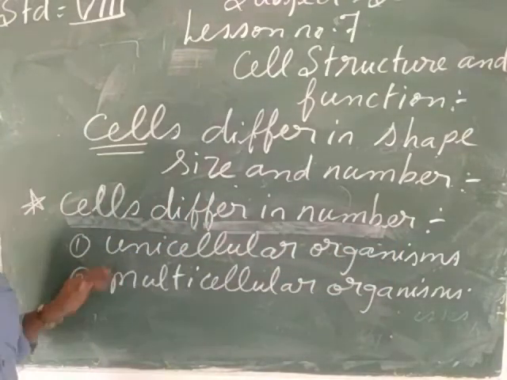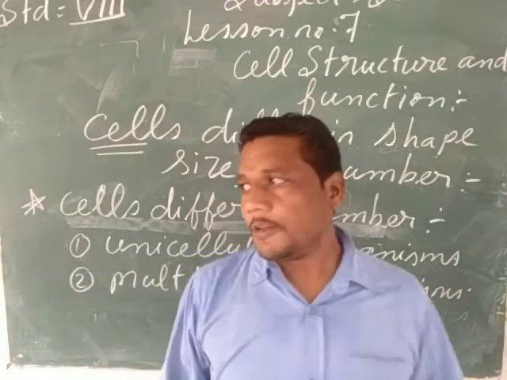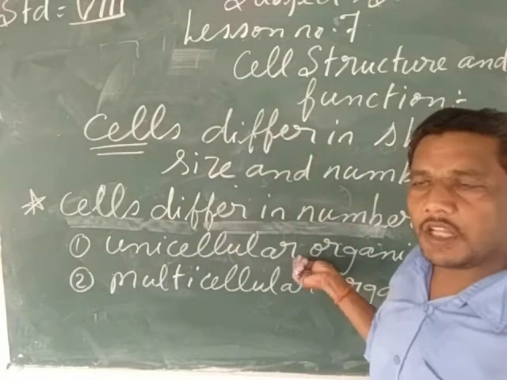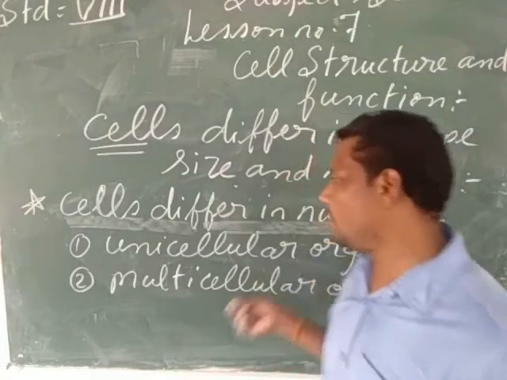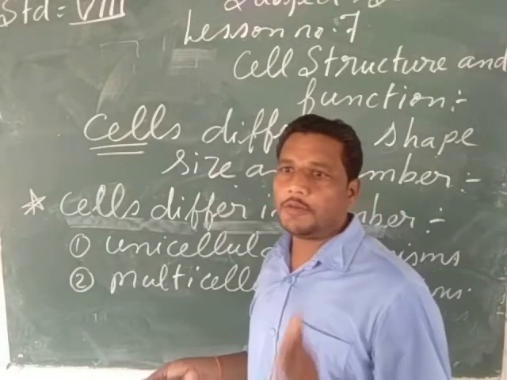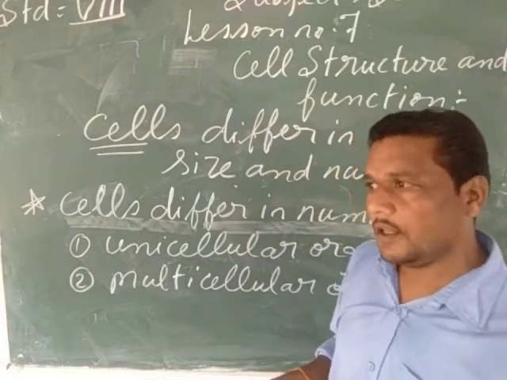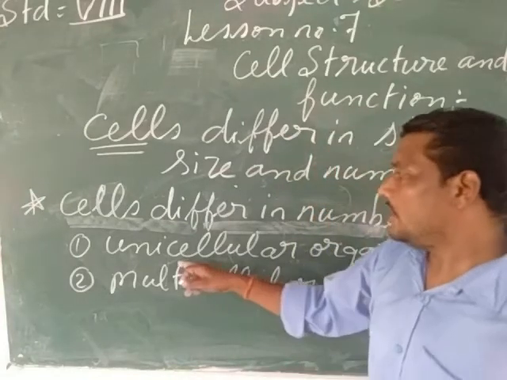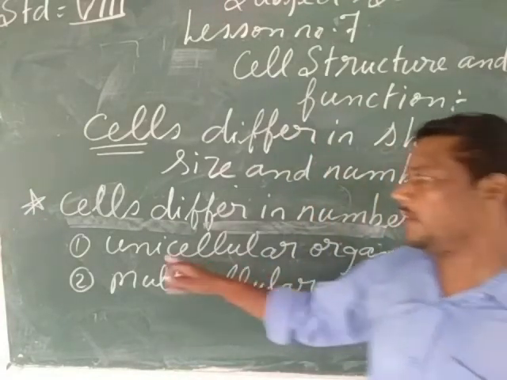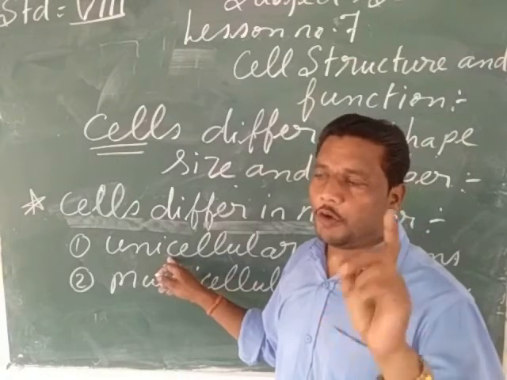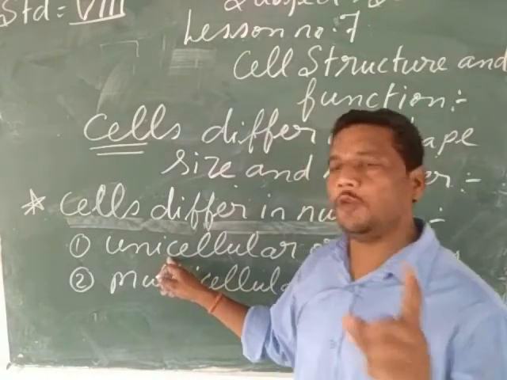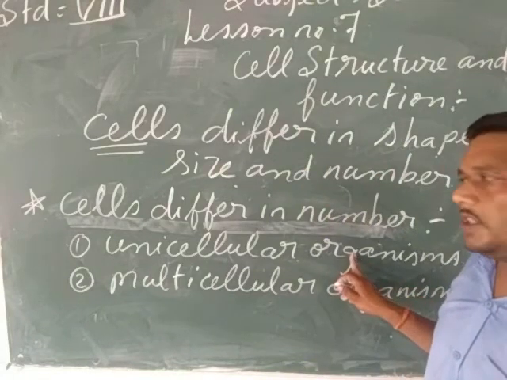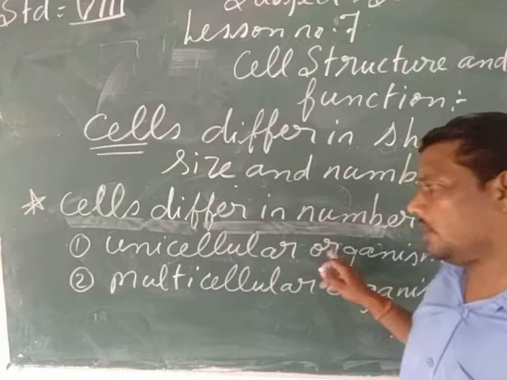Actually, my children, suppose the bodies of all the microorganisms are made up of only one cell. Those organisms whose body is simply made up of only one cell and there are no more cells are called unicellular organisms. Uni means one. For example, all types of microorganisms come under the category of unicellular organisms.